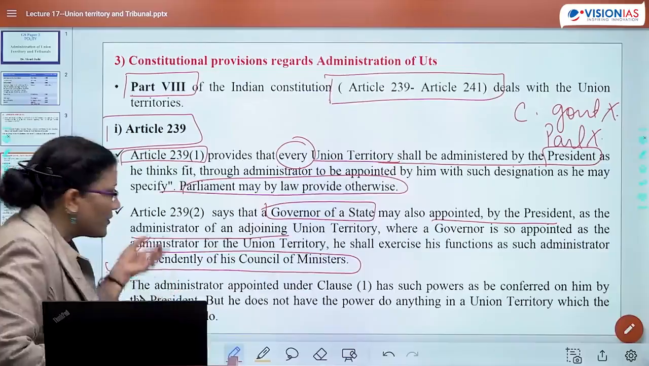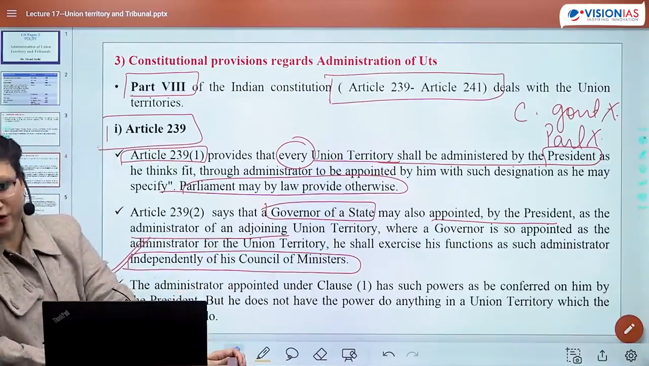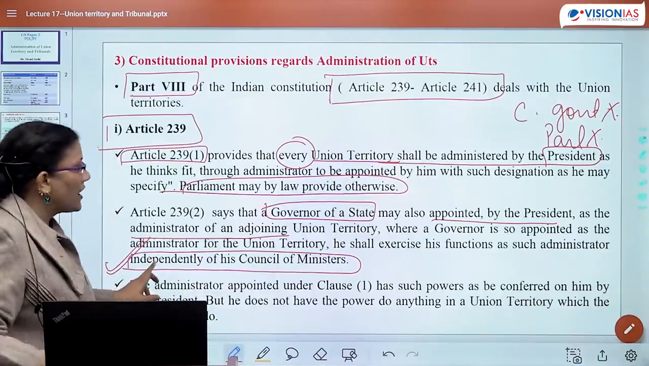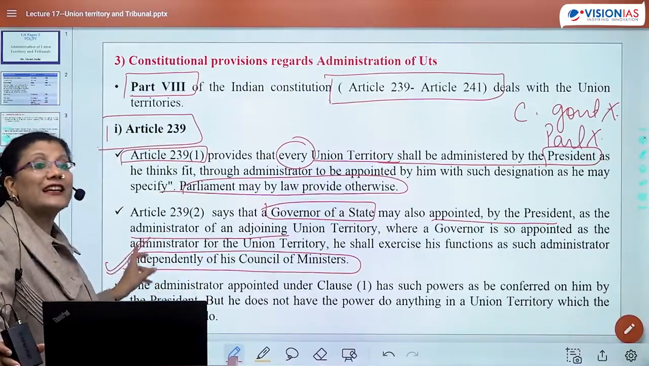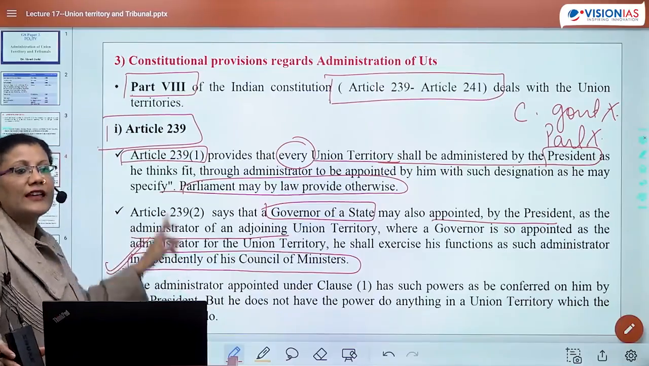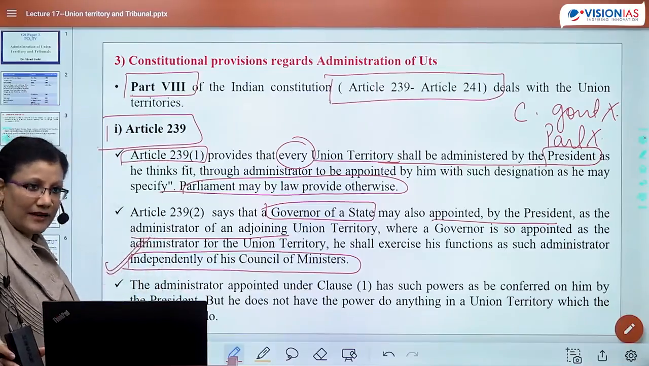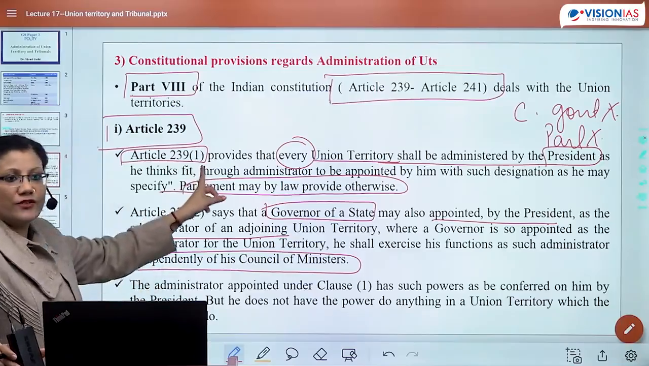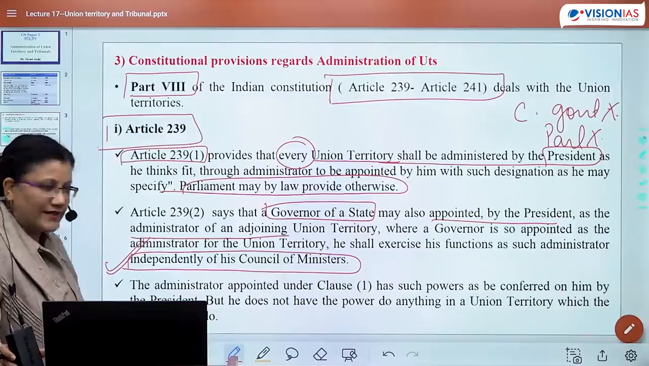The probable reason is that the governor is considered to be the agent of the center, and a UT, we all know, is directly administered by the center. Probably this is the reason why he would be administering independently, seeking the advice of the central government whenever necessary.